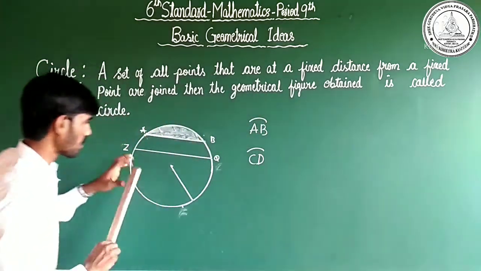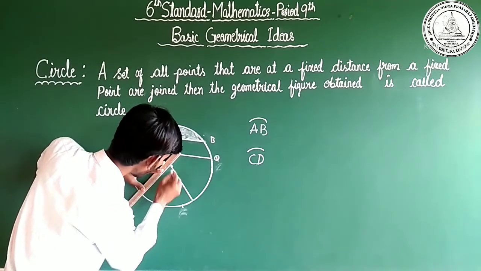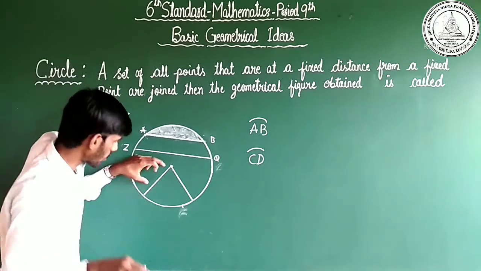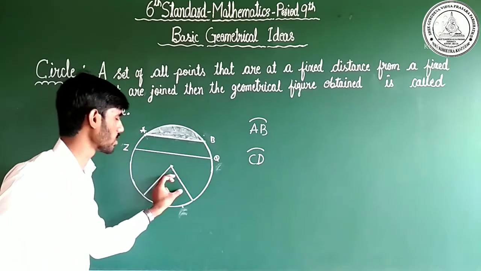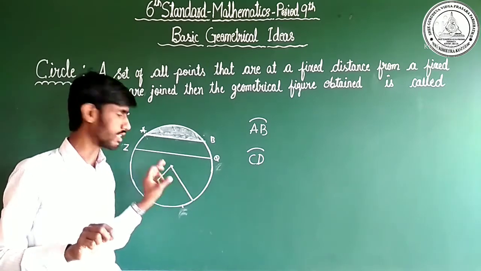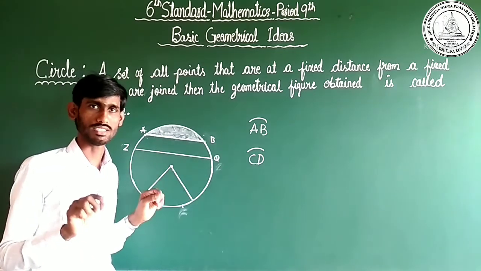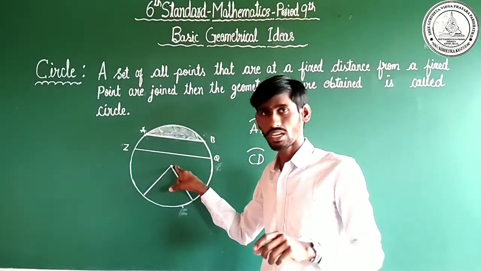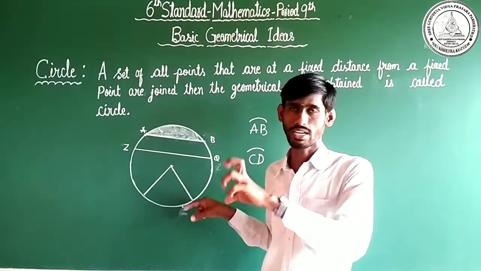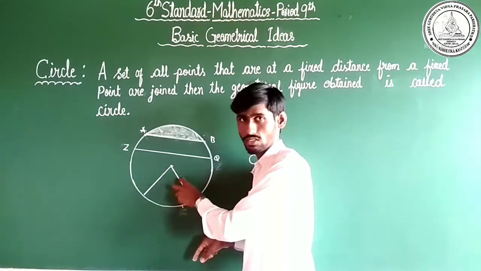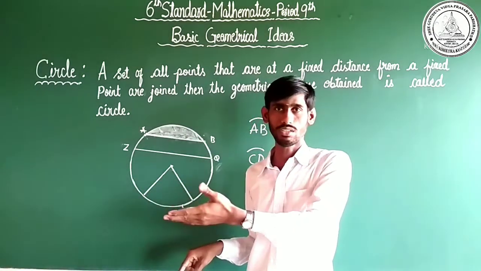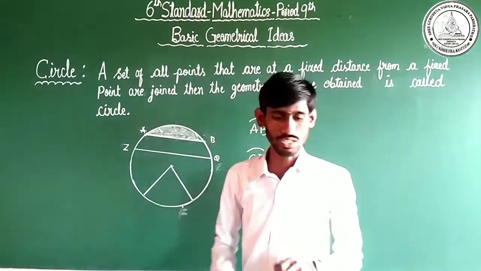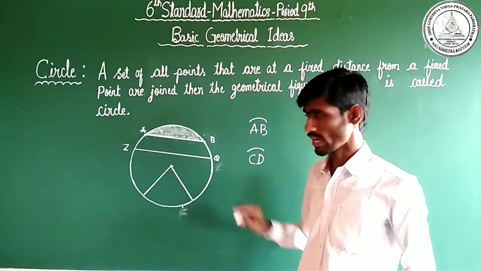Dear children, this is also a radius. Observe here, you may measure with the help of a scale. The measurements of this one and this one are equal, because each is a radius. The radius is a fixed distance between the center and the points on the circle. One is a radius; radii means more than one. That is the plural form.